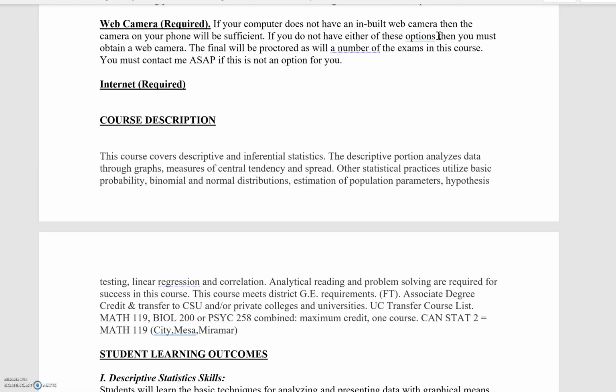Now, for the proctored exams, you are going to have your webcam positioned in such a way that I can see both you and your computer screen. When we get closer to that proctored exam date, I will be posting a page on our Canvas modules that says exam directions, and you will see a screenshot of what I would like to see. For any of the other exams that are not proctored, you don't have to worry about this.